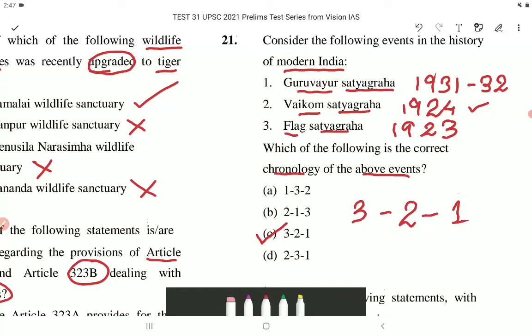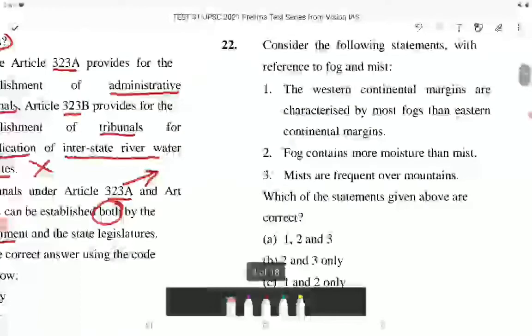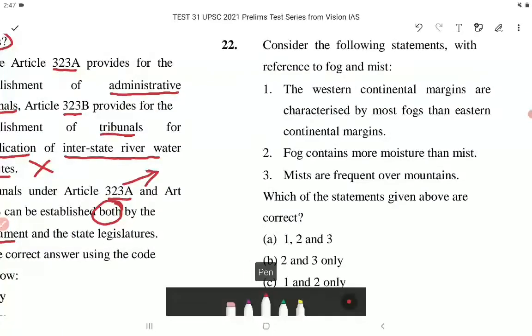Now let's come to question number 22. Consider the following statements with reference to fog and mist. Number 1, the western continental margins are characterized by most fogs. Then eastern continental margins. This is correct.